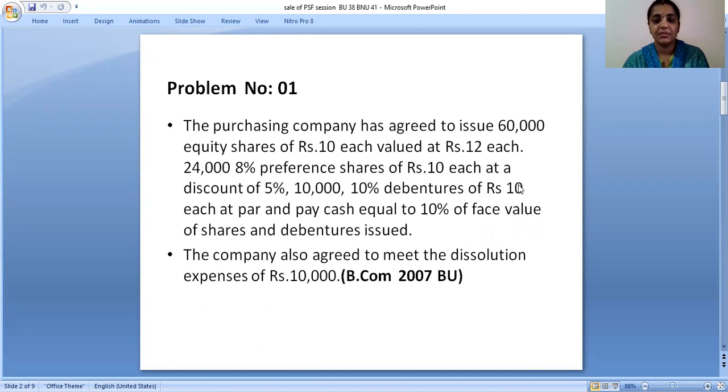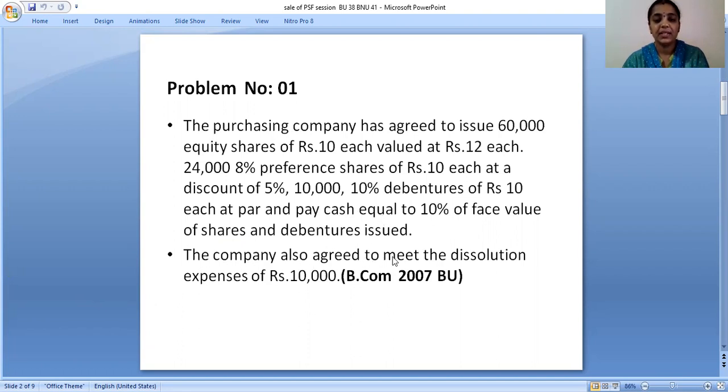Pay cash equal to 10% of face value of shares and debentures issued. Cash will be equal to 10% of the value of the shares and debentures which are issued.